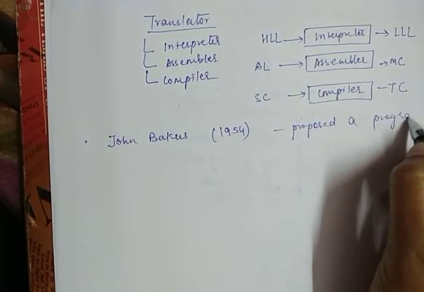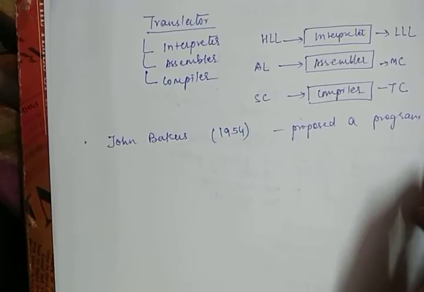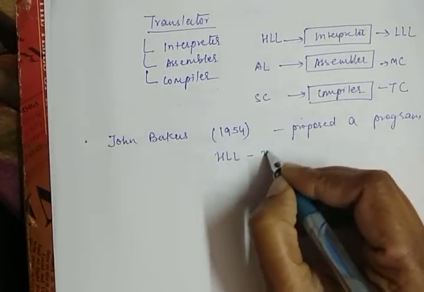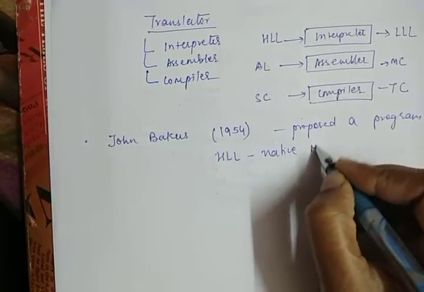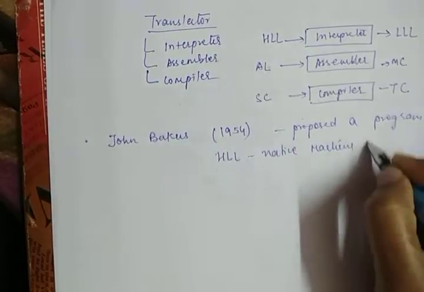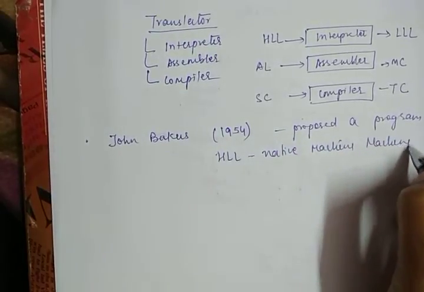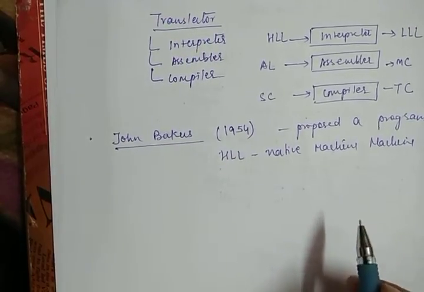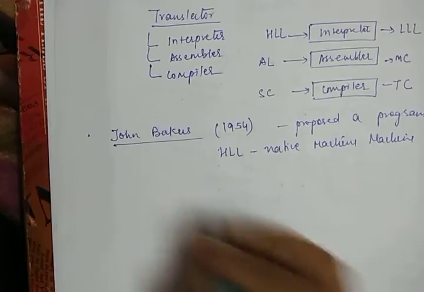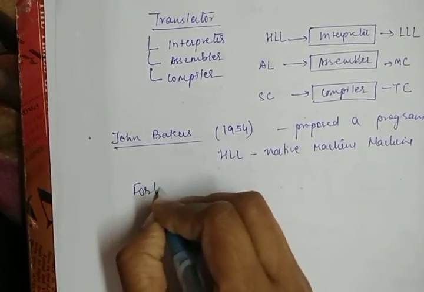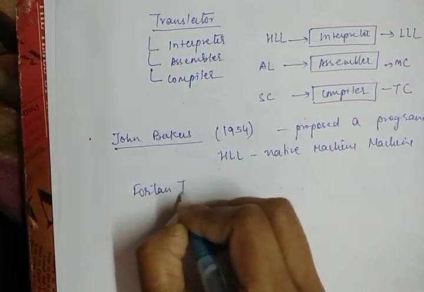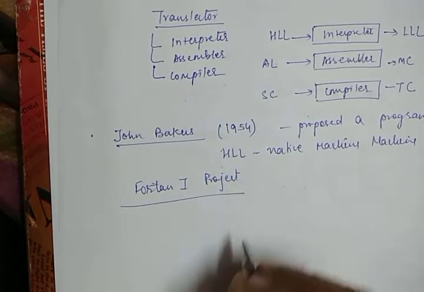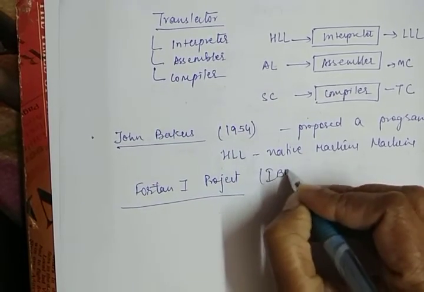He was the first one who proposed a program that translates the high level language into native machine code. And John Backus in 1954 developed the first compiler, which is known as the Fortran 1 project, by the IBM company.